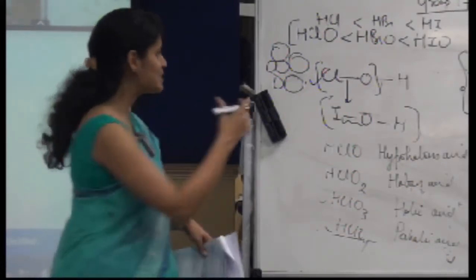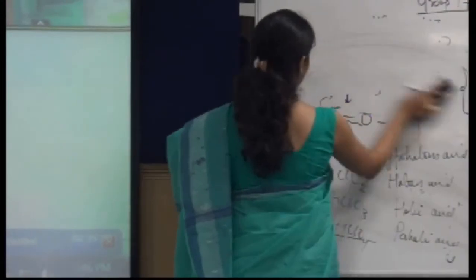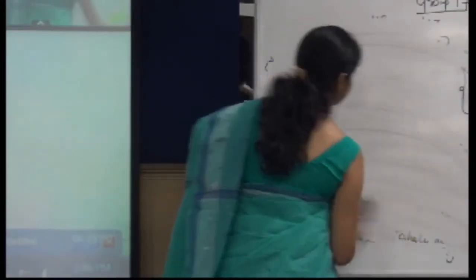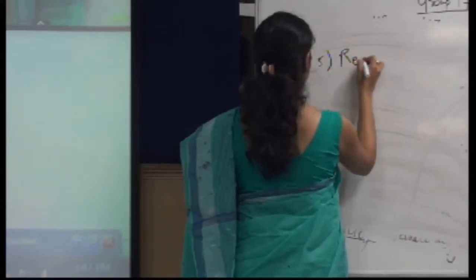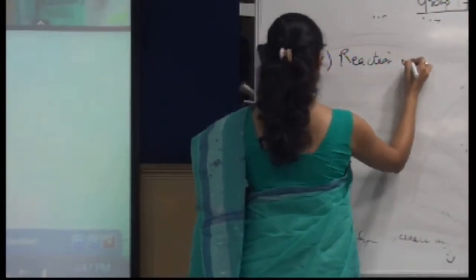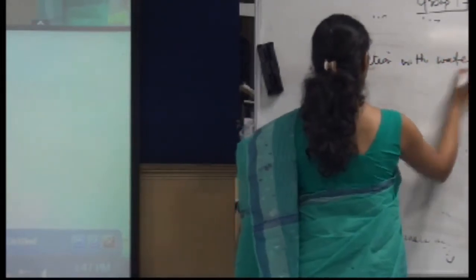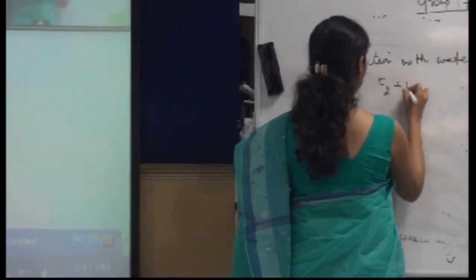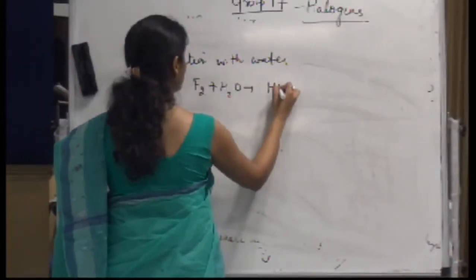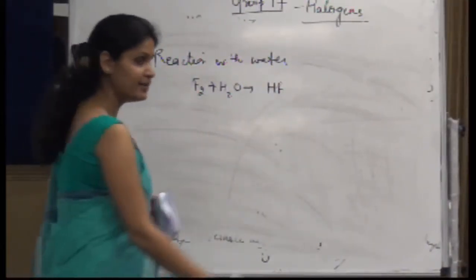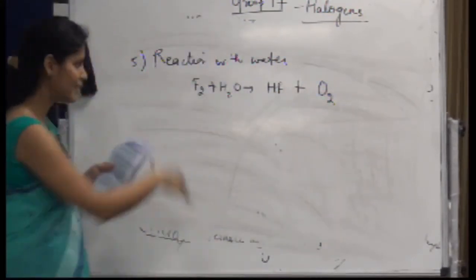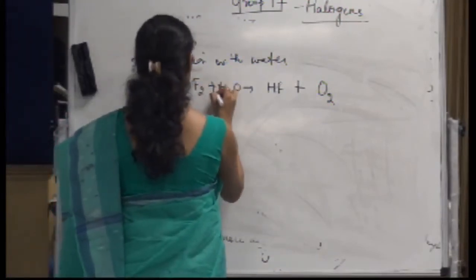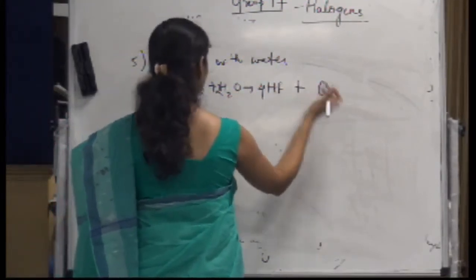I got your question. I'll be justifying that question at the end. Let's finish off this topic today. Let's take the reaction of halogen with water. What would be the possible reaction for fluorine plus water? It will form a hydrogen halide and oxygen. You can balance this reaction as 2F2 plus 2H2O gives 4HF and O2.